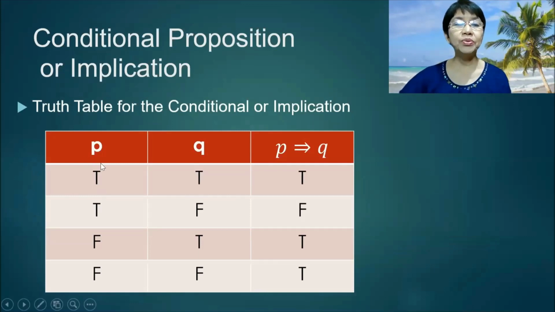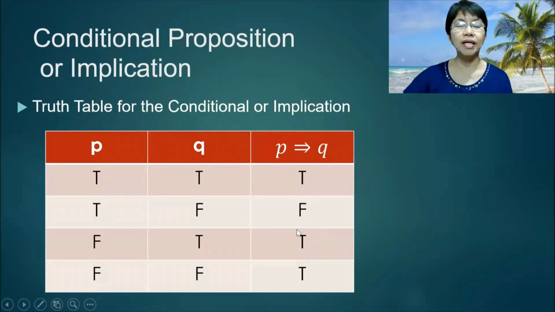If P is true and Q is true, the implication P implies Q is true. If P is true and Q is false, the implication is false. If P is false and Q is true, the implication is still true. And if both P and Q are false, the implication is true. It's like negative times negative is positive.